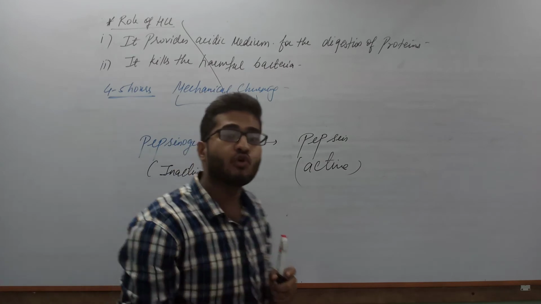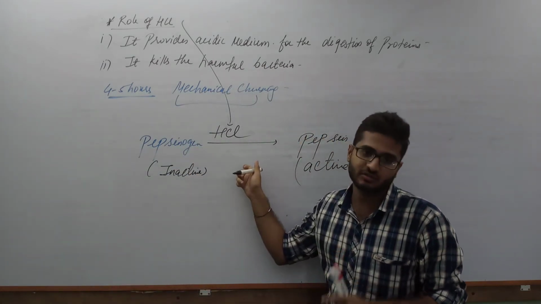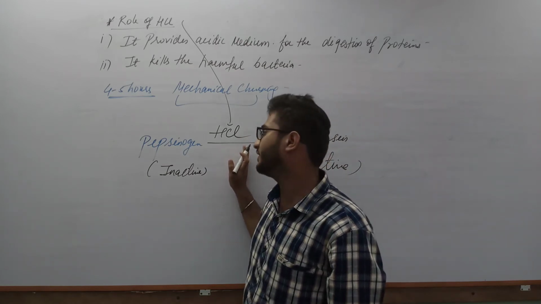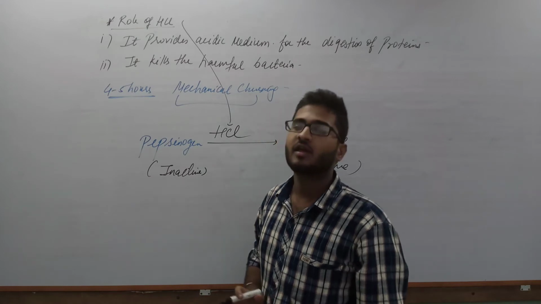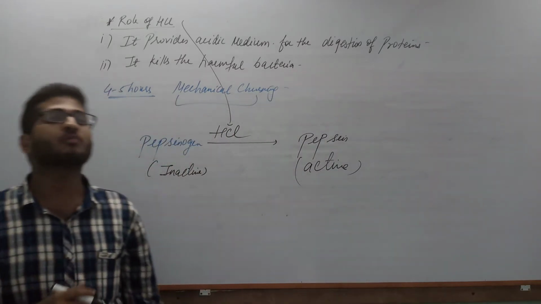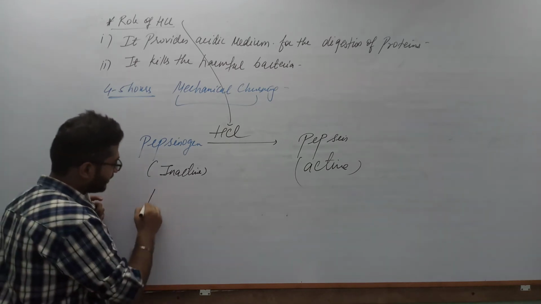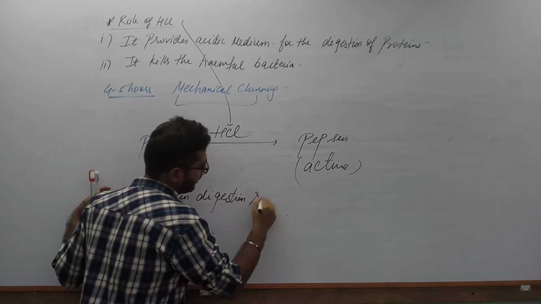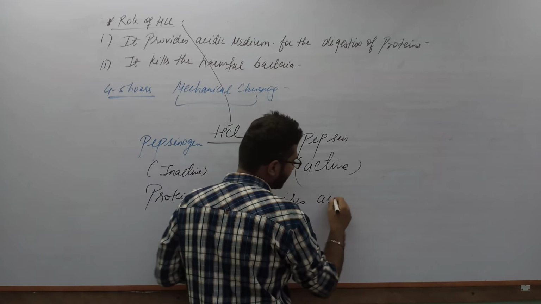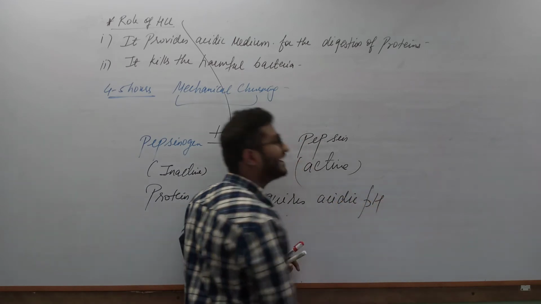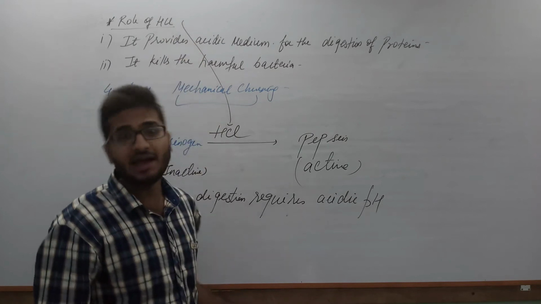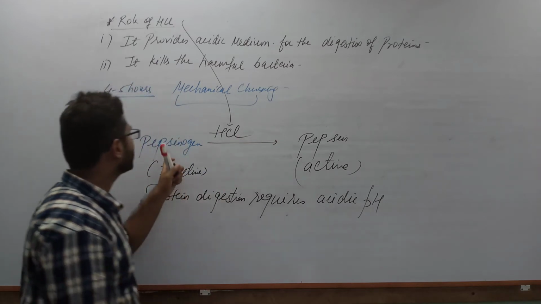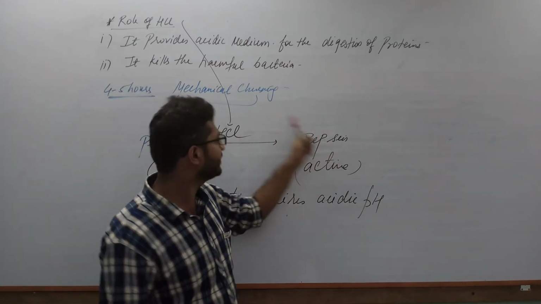So this is the actual role of hydrochloric acid in protein digestion in the stomach. Clear? The presence of hydrochloric acid is mandatory for digestion of proteins, and protein digestion requires a low pH, that is, an acidic pH. So one statement you write: protein digestion requires acidic pH, and that acidic pH is provided by hydrochloric acid. That's why we use hydrochloric acid for protein digestion in the stomach. So this pepsinogen is converted into active pepsin in the presence of HCl.